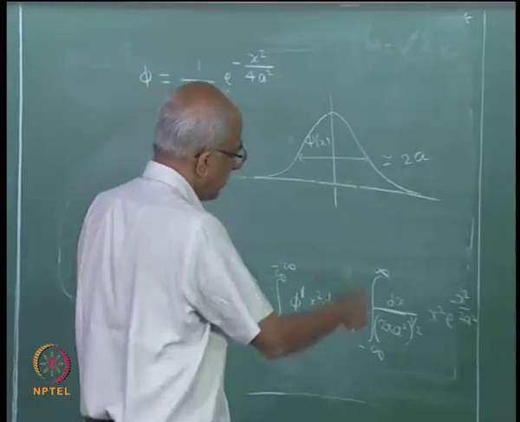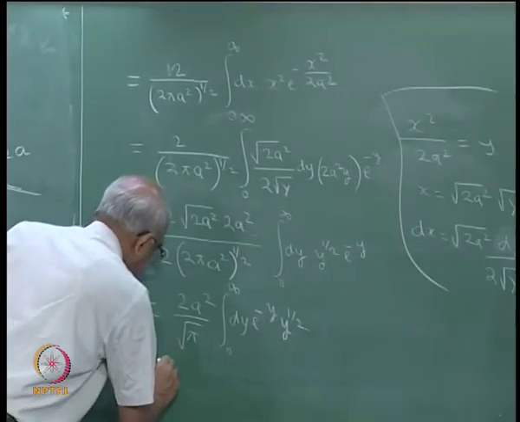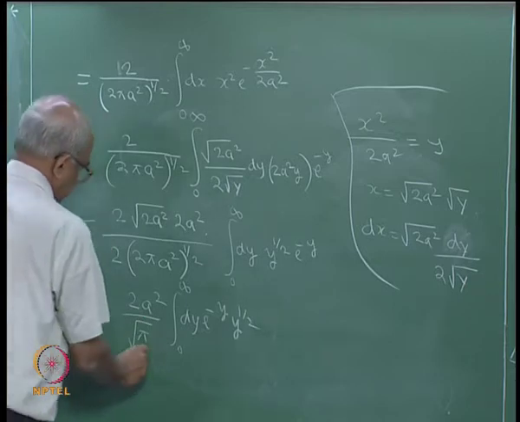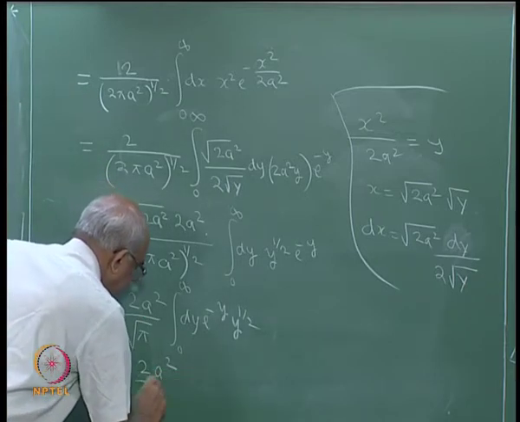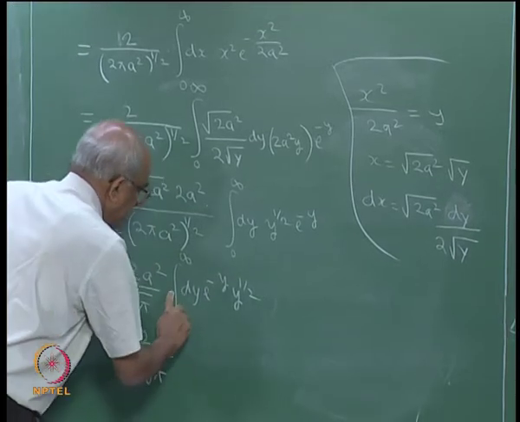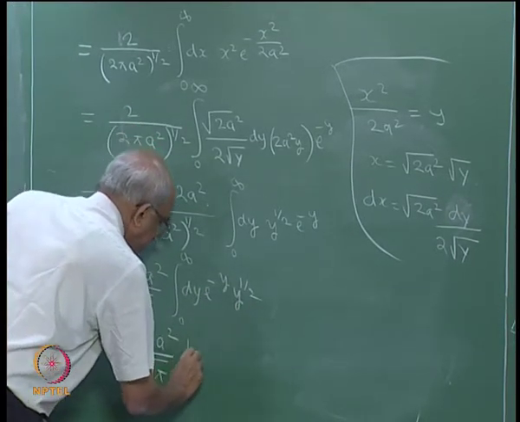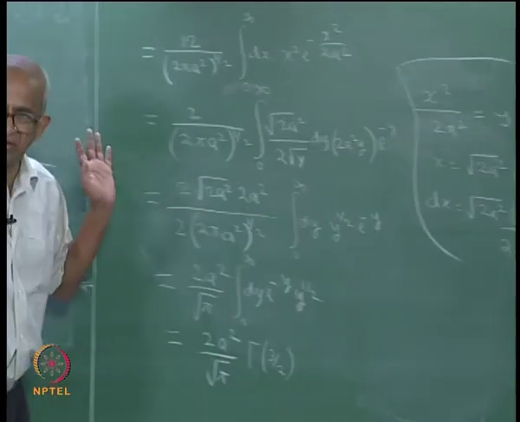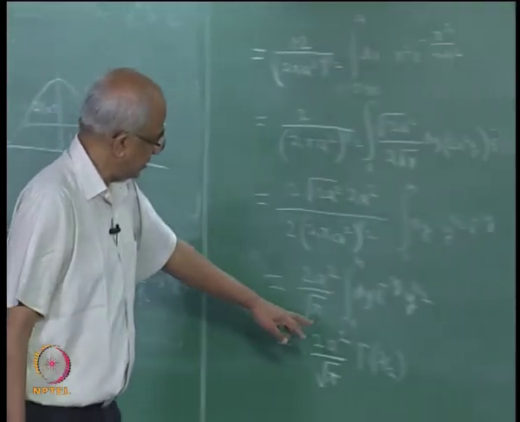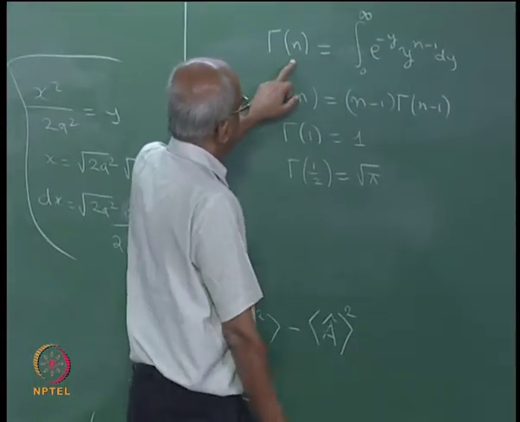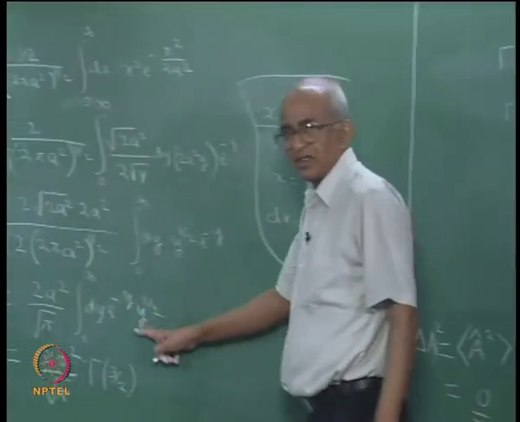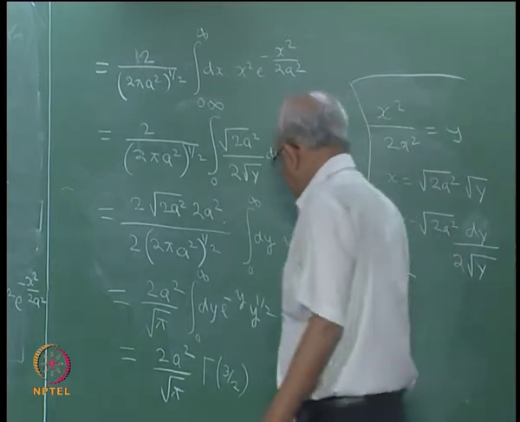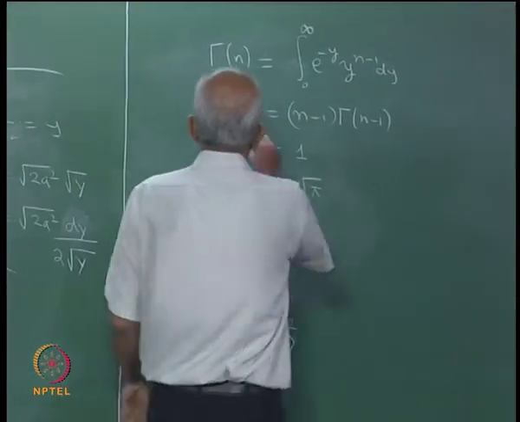So, therefore, if you look at this expression, what is the answer that I am getting? Two a square divided by square root of pi. You can identify that this is a gamma integral, and in fact, it is actually equal to gamma of 3 by 2, that is all. Because if you put n equal to 3 by 2 in this definition, you are going to get exactly the same integral. And further, gamma of 3 by 2, I can make use of this relationship.